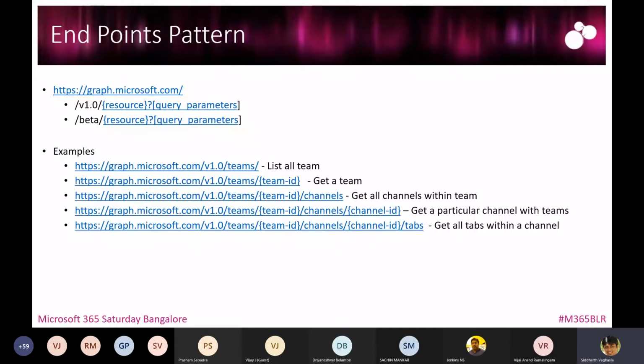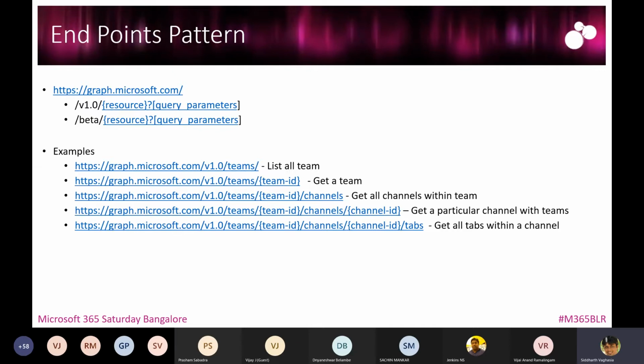Now, consider that you might have to do multiple calls. For example, if you wanted to get all the channels within a team, the first thing you need to know is the team ID. To get the team ID, you might have to first call all the teams, because you definitely will not know the team ID unless it is stored somewhere.